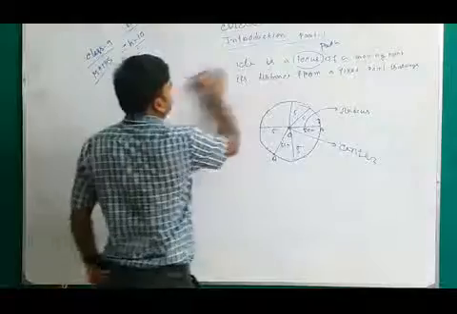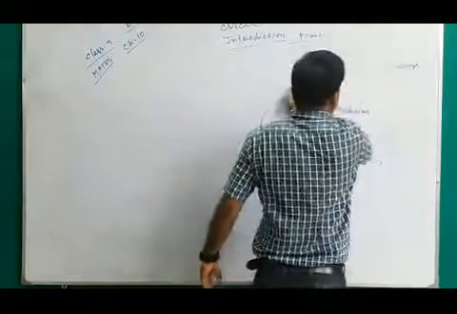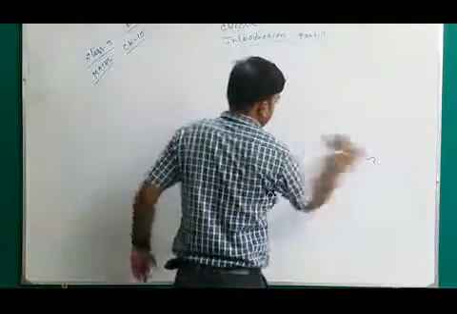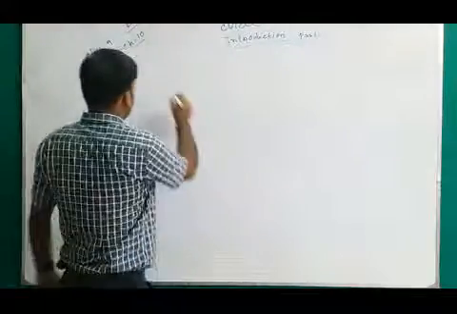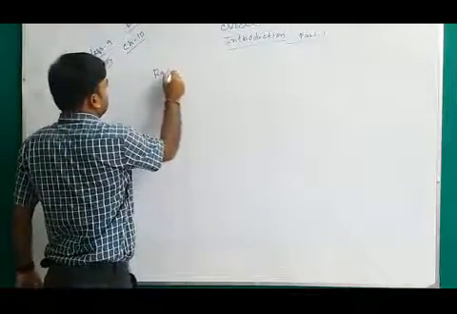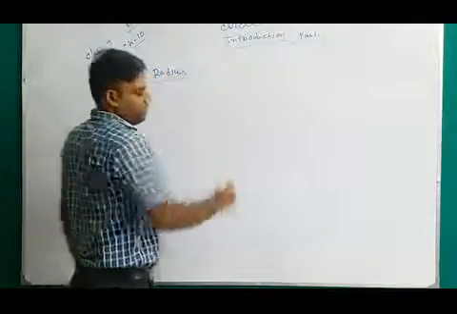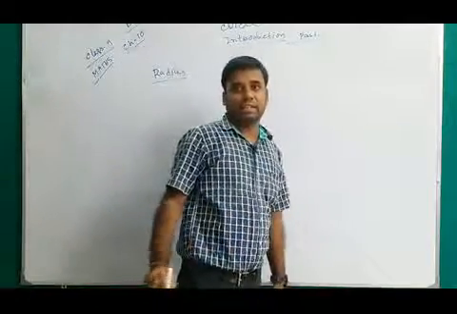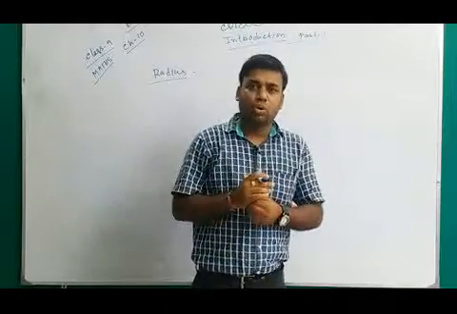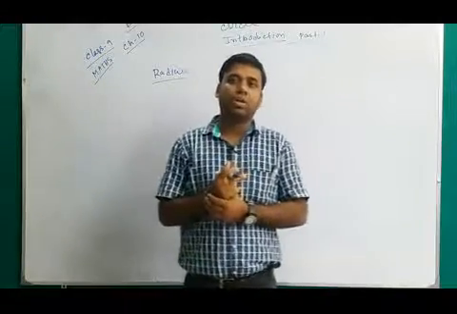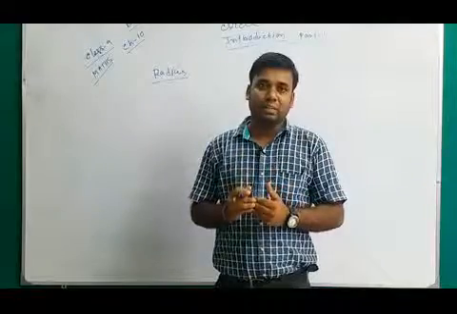Next, radius. Okay, we define what is radius. First, before that, we should have a concept of line, line segment and ray.